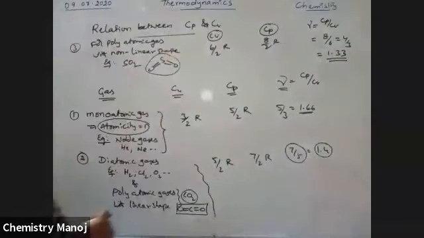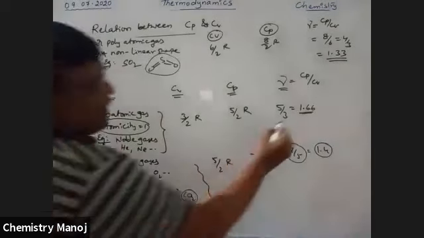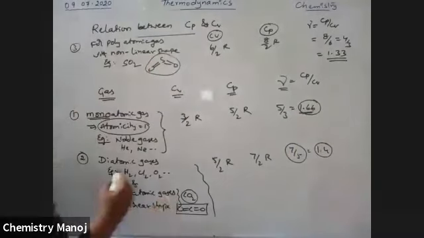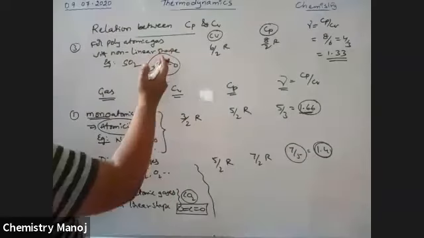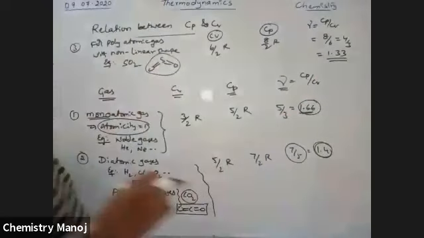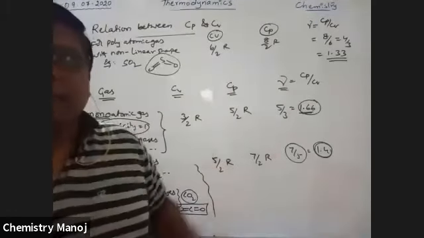These are the values. See here, for monoatomic gas, atomicity 1, its value is 1.66. For diatomic gases, atomicity 2, it is 1.4. For polyatomic gases, it is 1.3. That means as the number of atoms per molecule increases, this gamma value decreases.